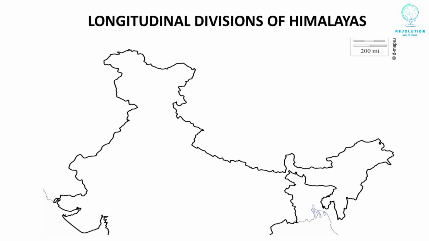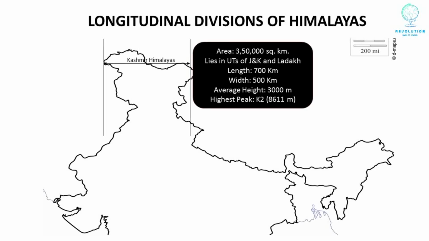Now we will discuss the longitudinal divisions of Himalayas. The first divisions are Kashmir Himalayas. They cover an area of 3,50,000 square kilometers. They lie entirely in Union Territories of Jammu and Kashmir and Ladakh. The average length and width of these Himalayas are 700 km and 500 km respectively. The average height of these Himalayas is 3000 meter and the highest peak of these Himalayas is K2, which is 8,611 meter above mean sea level.